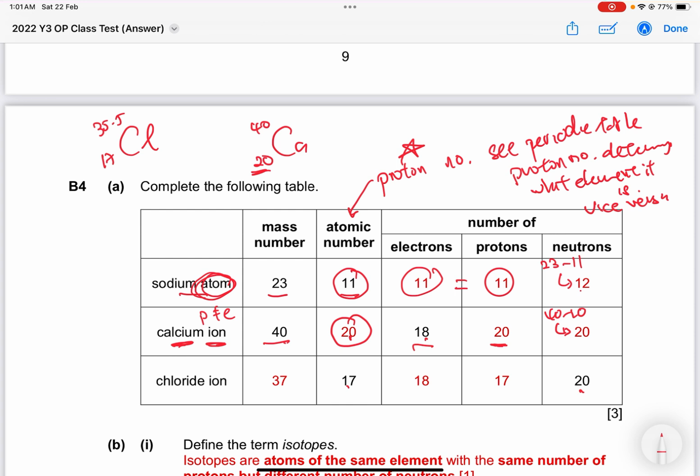So first thing first, atomic number 17 means proton must be 17. So I got 17 over here, 17 over here, right? Next, neutron plus proton actually give me my mass number. So I realize 17 plus 20 will give me 37. What you're left with is the electrons over here. How do you know it's 18? So for a normal chlorine atom, 17 protons, 17 electrons. This is the normal atom. Electronic configuration 2, 8, 7 because of the 17 electrons.